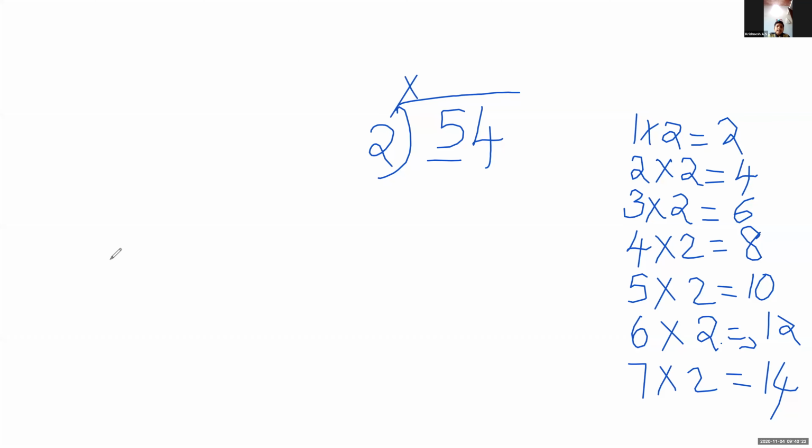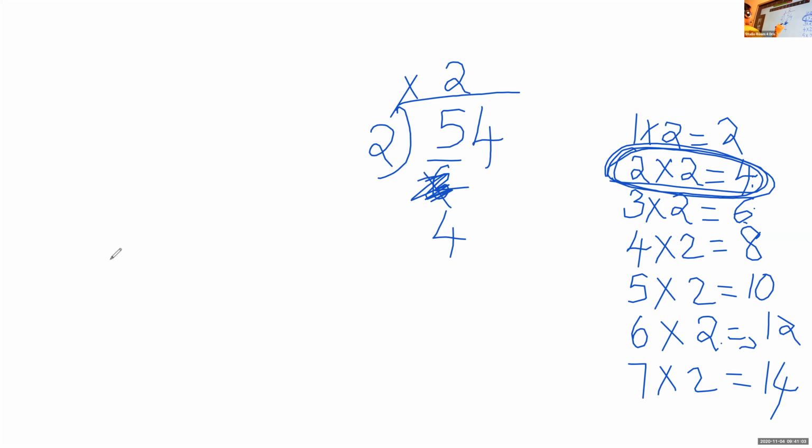6. Can I take 6 from 5? No. Can I take 6 from 5? No, ma'am. So you have to take the number before. 4. 4 and 5. 5 will be between 4 and 6. But don't take 6 because I cannot take 6 from 5. So I will take the number before. Okay. 2 times which number is 4? Krishnesh, look, I have circled here. So 2 times which number? 2. Yes, 2 into 2 is 4. I cannot take 6, so I have crossed it.